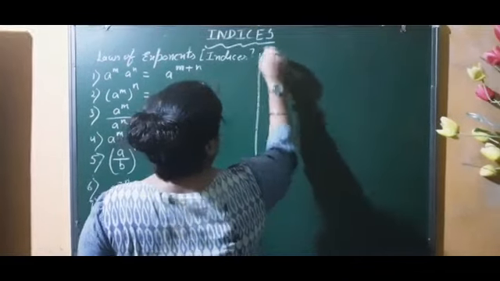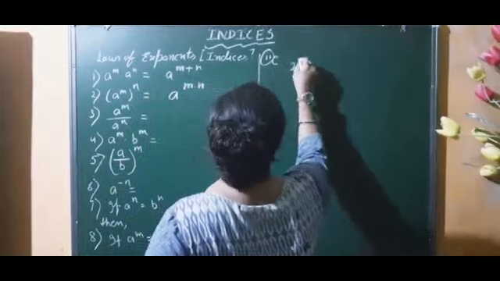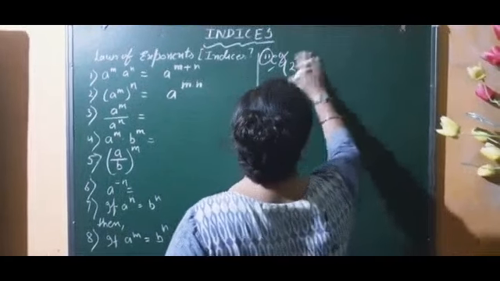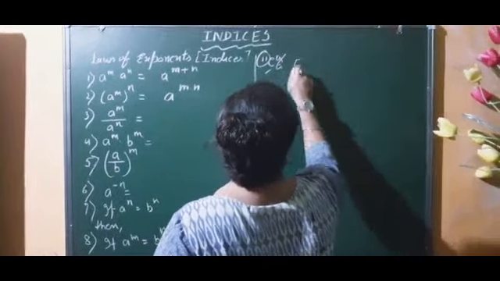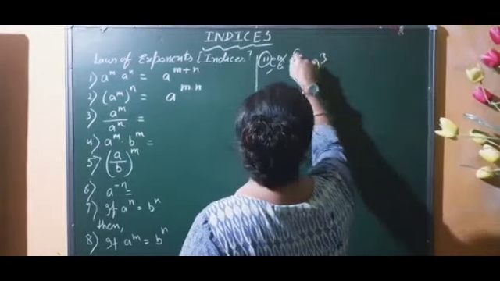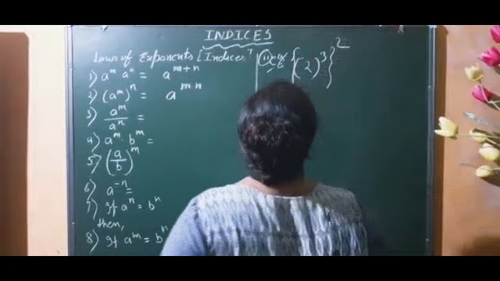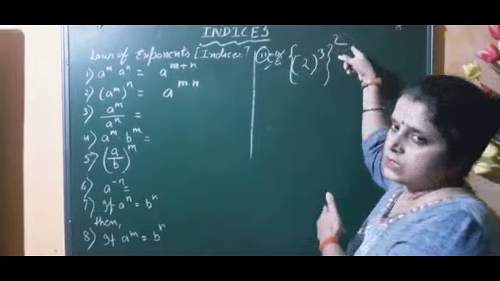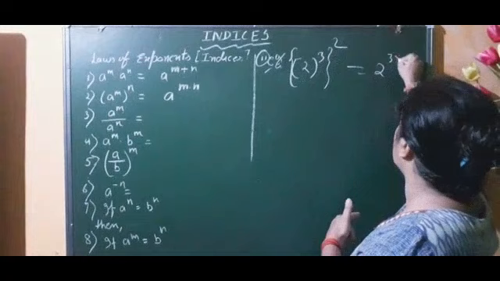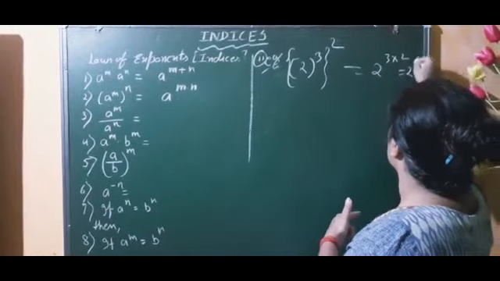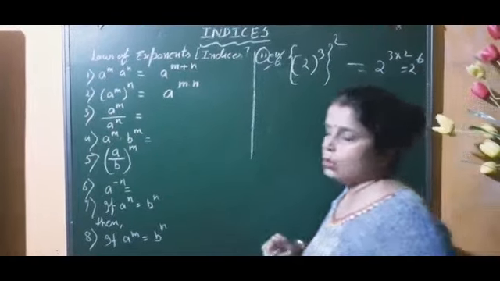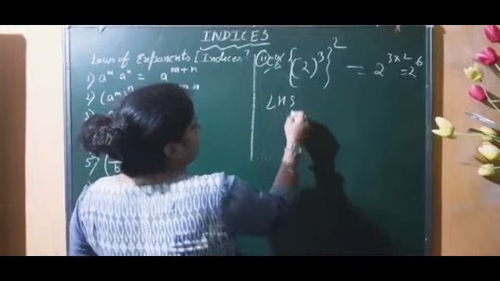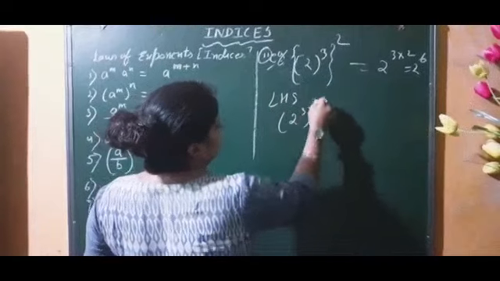For example, for the second one, we are going to check 2 to the power 3, whole square. Our rule says that if there is one base and a power to the power, we multiply the numbers. So I will multiply it and it should be 2 to the power 6. So we are going to cross check it. Okay, let's see. Our LHS is 2 to the power 3 whole square.